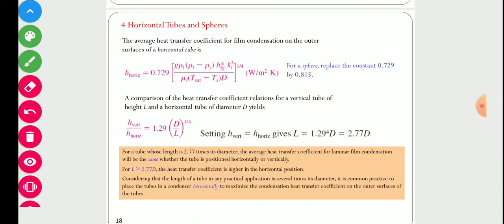Next are horizontal tubes and spheres. Now instead of vertical tubes, if we have horizontal tubes or a sphere, in that case the heat transfer coefficient can be calculated with the help of this equation. And if we have a sphere, then we can replace this constant 0.729 by 0.815.